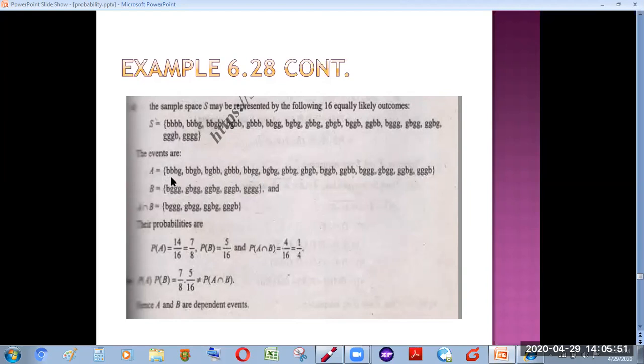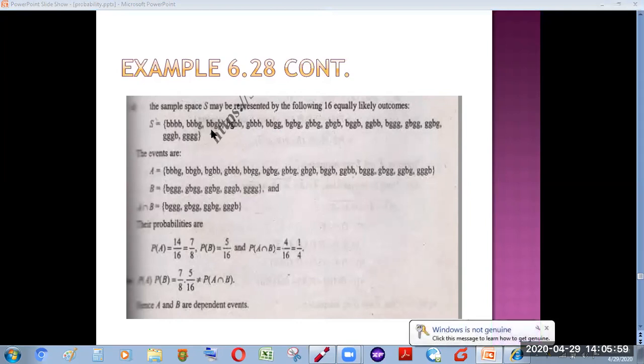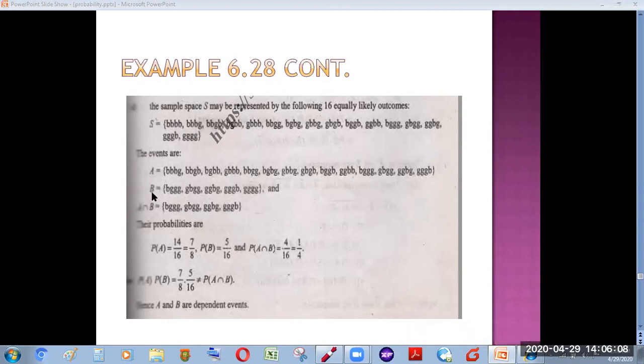We are left with 14 sample points here in our event A, and there are 18 sample points in our sample space. All right, and now come to the second event B, which says at most 1 boy.